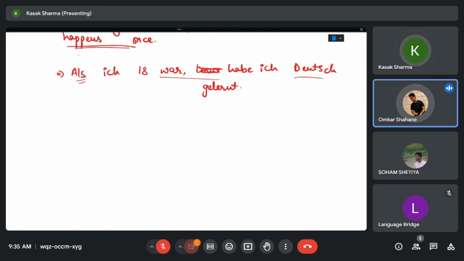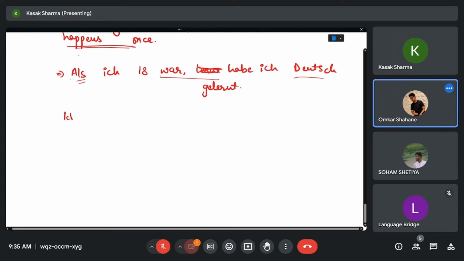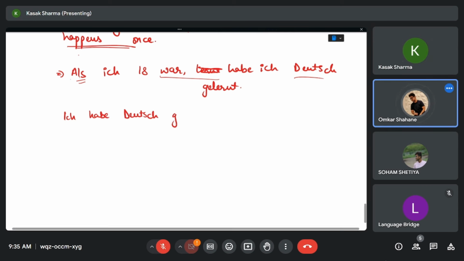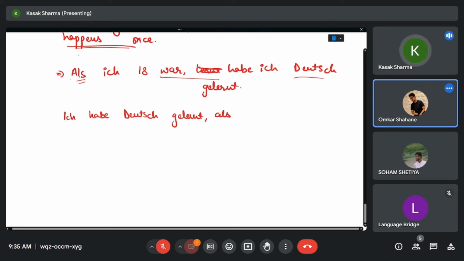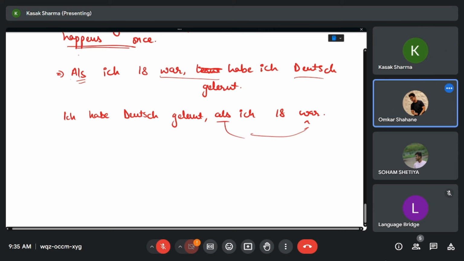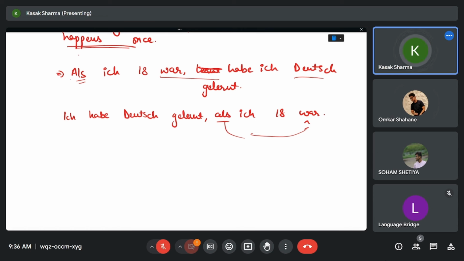Just like weil and dass, can we use als like that in the Nebensatz? Okay, you are asking about using als in between of the sentence, right? Yes, you can. Ich habe Deutsch gelernt, als ich 18 war. Just remember that verb goes at the end. Now the base meaning of als: als means as or when.